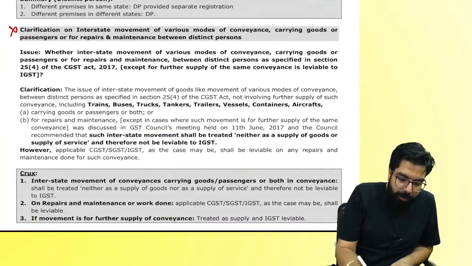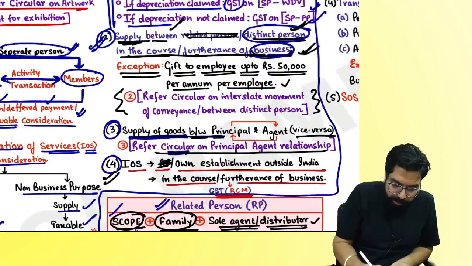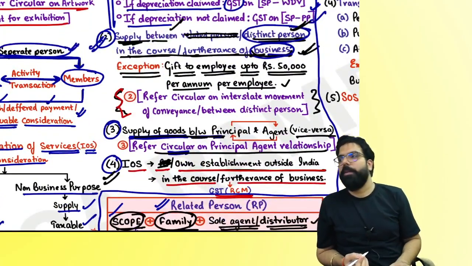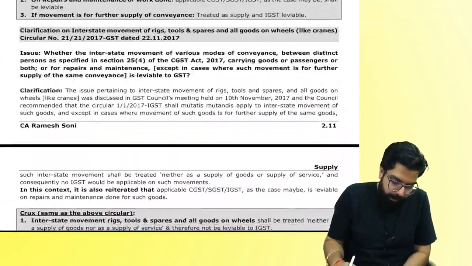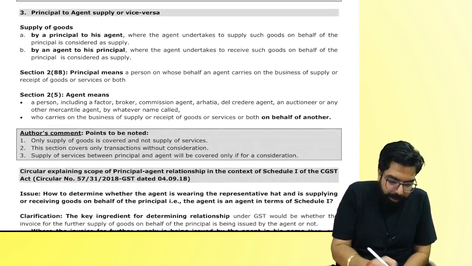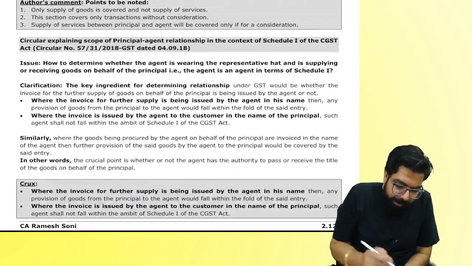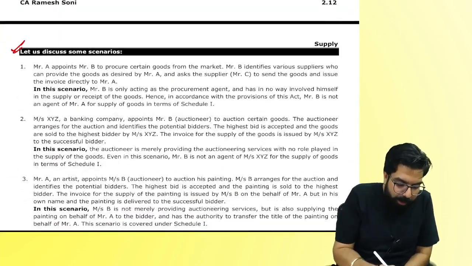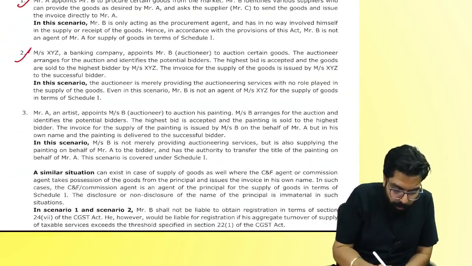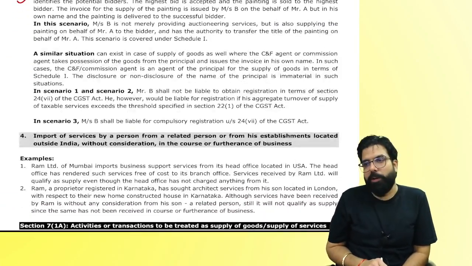This circular I am yet to teach you. Sir, where is the circular? See here. When I was teaching you, I told you I'll discuss this circular later. The right time will come, we'll discuss it. Principal agent, did we do it? In principal agent, there's a circular which we have already discussed. Today at home, you will be reading all these examples, 1, 2, 3.